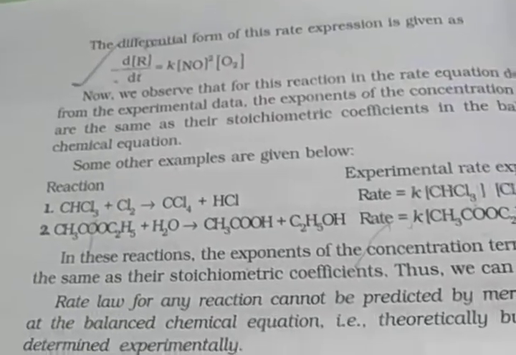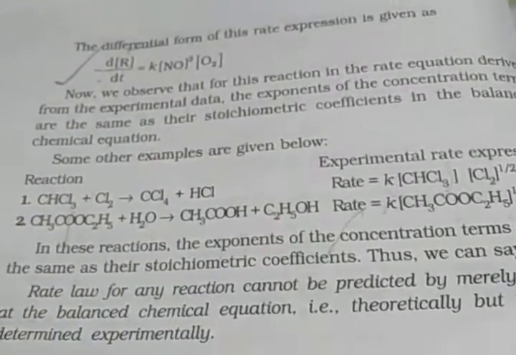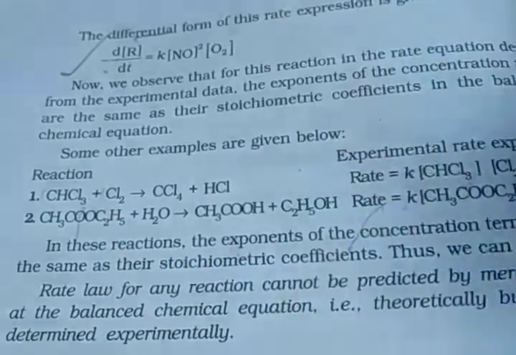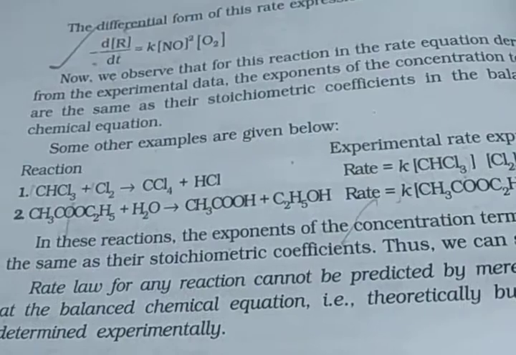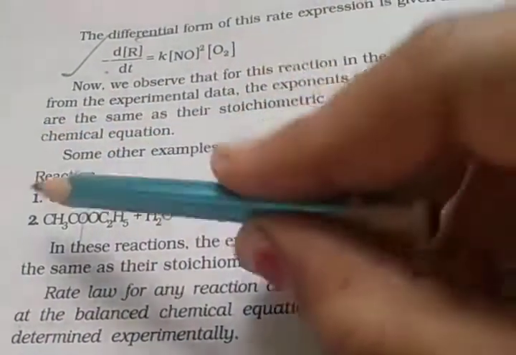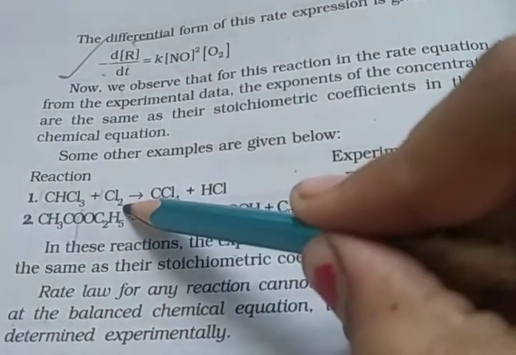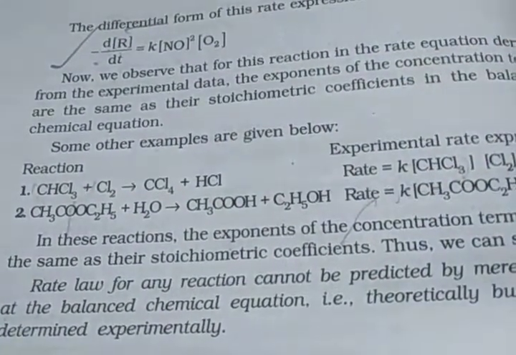So the exponents of the concentrations in these reactions are not the same as their stoichiometric coefficients. Clear? Here you see the exponents, and here the stoichiometric coefficients, like 1 mole of chloroform and 1 mole of Cl2.